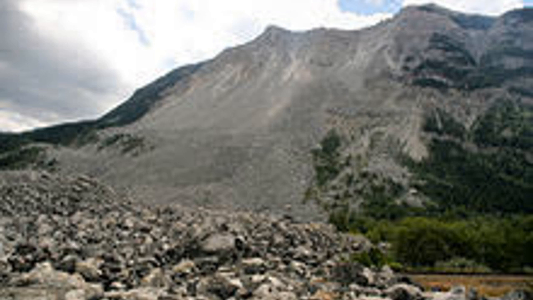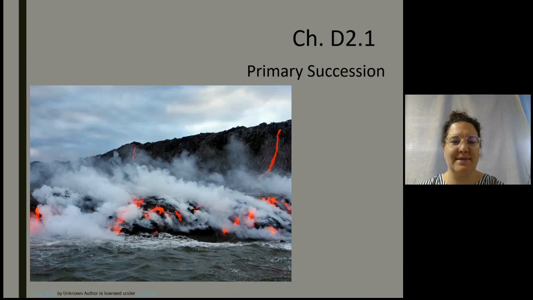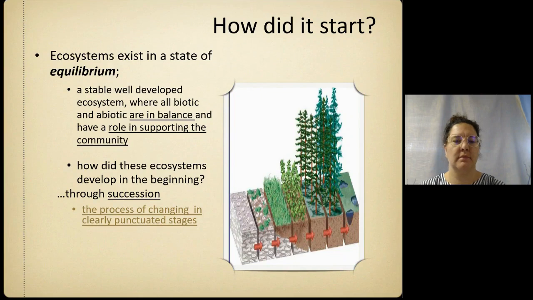Did you know that after a rock slide or a volcanic eruption, we have to create soil before other life can grow? Lichens play an important role in this process. Hi, today's lesson is on primary succession. So we're going to look at how landscapes started.